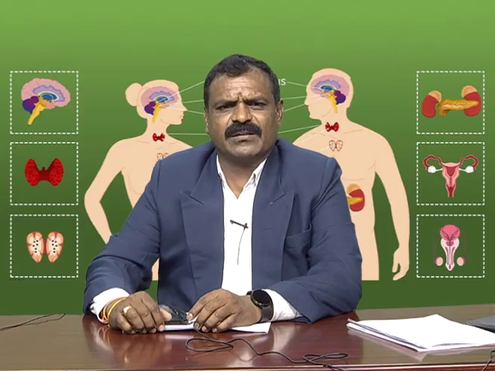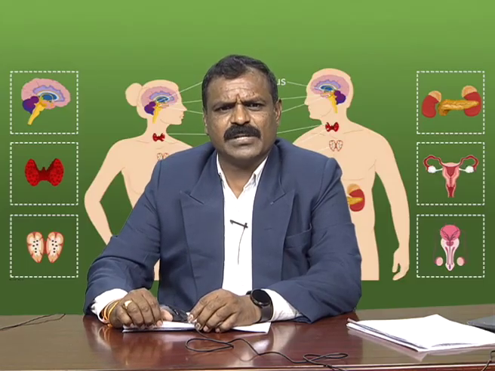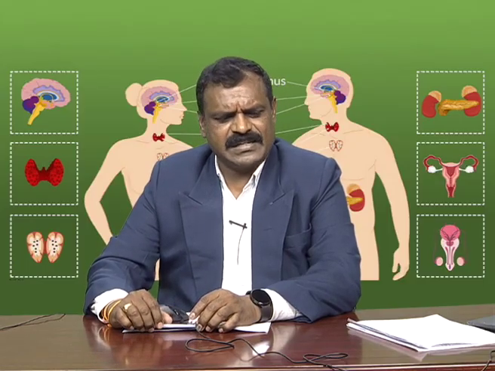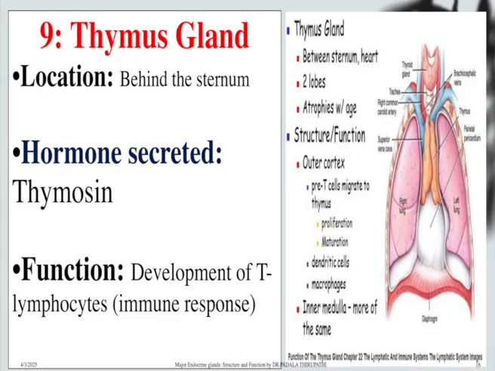Next, we are going to discuss another most important gland, the thymus gland. The thymus gland is also called the child gland or the baby gland. It is located behind the sternum, very near the heart of human beings.